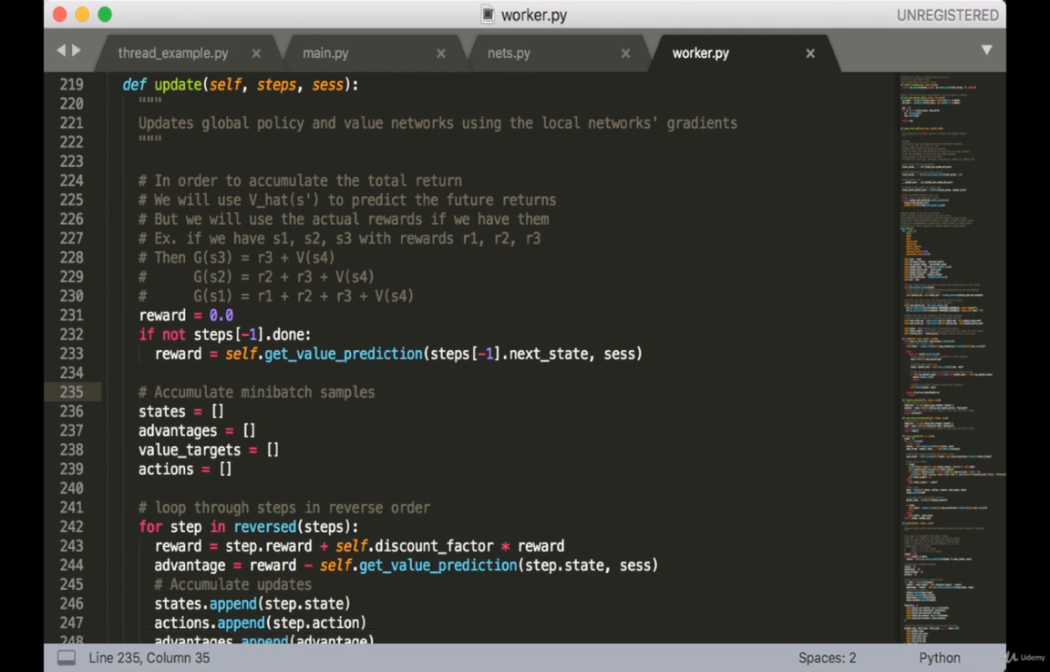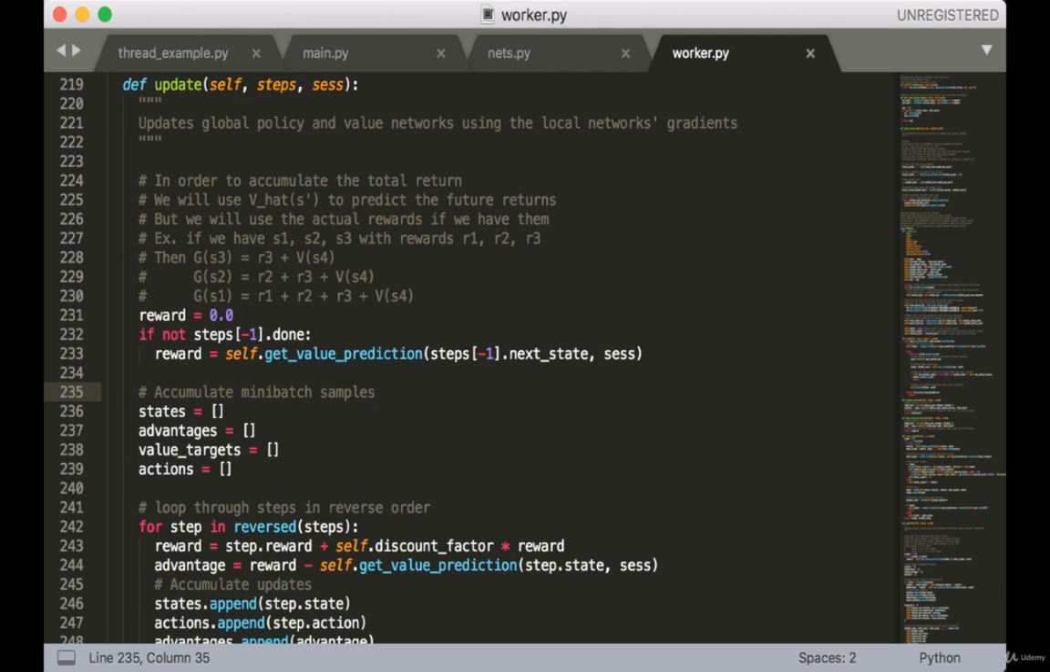Alright, almost done. The last function in this file is the update function, which, as you recall, we made use of earlier. At a high level, this function is going to build up the inputs and targets for our neural networks, and then it's going to call the train ops we defined earlier.